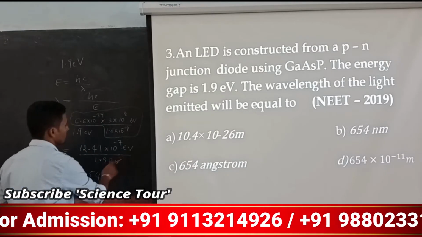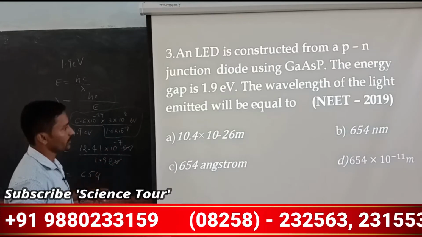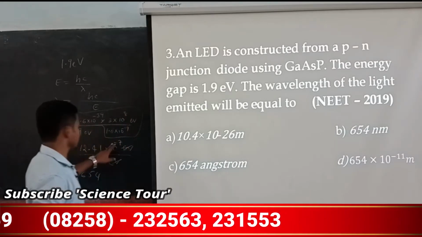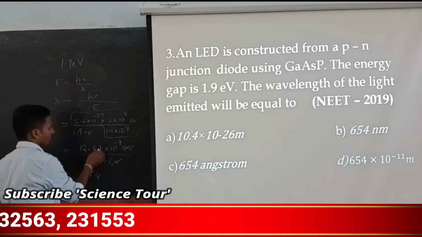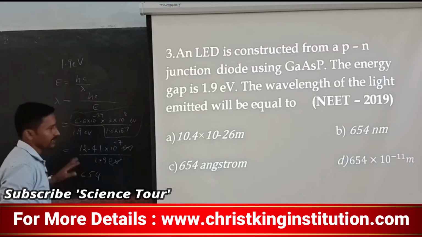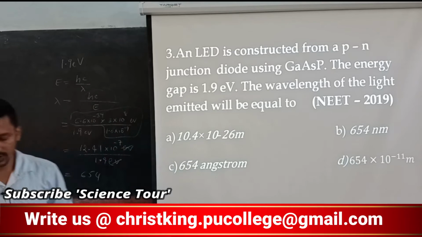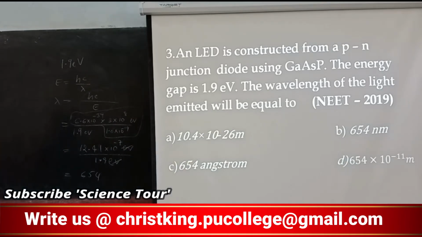Now you have to see the powers. 10 to the power minus 7, here actually one we have shifted, no? Minus 7, minus 8, so it is minus 9 you may get nearly. So that is 653.1 nanometer you are going to get.